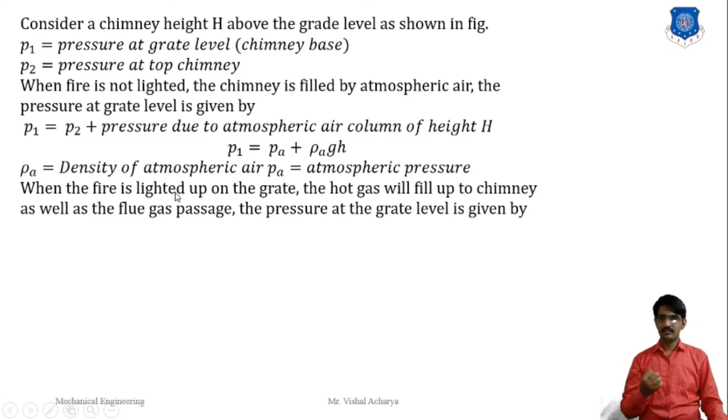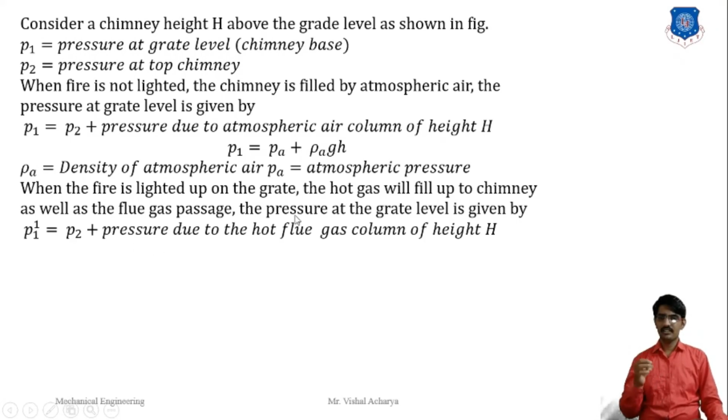Second, when the fire is lighted and combustion starts, the hot gas fills up the chimney as well as the flue gas passage. The pressure at the grate level is given by P1 dash equals P2 plus the pressure due to the hot flue gas column of height H. So P2 is equal to PA, and we calculate P1 dash equals PA plus rho G into g into H. Here rho G is the density of the hot gases.